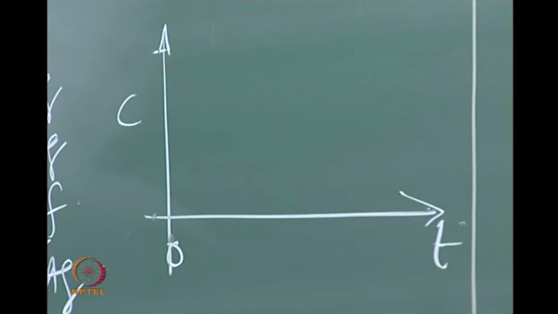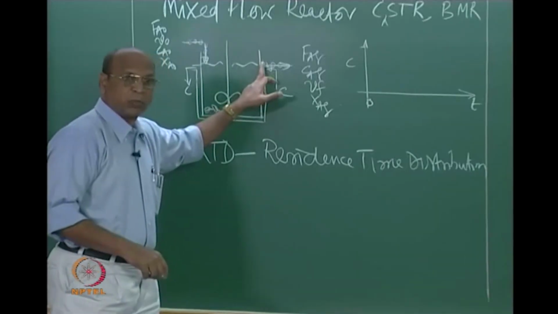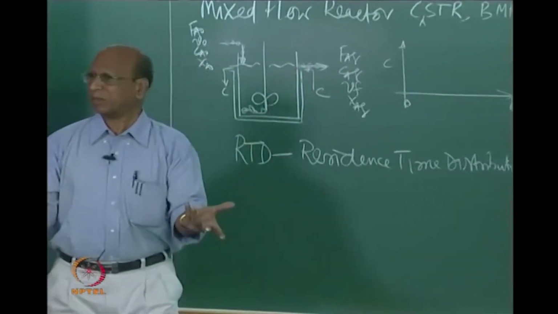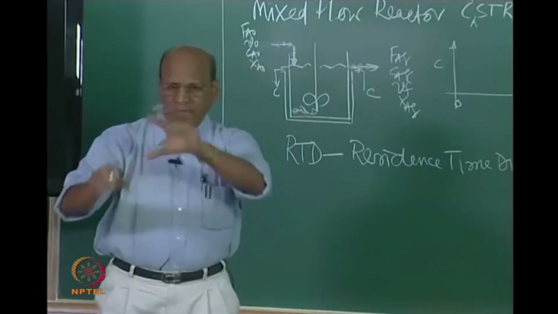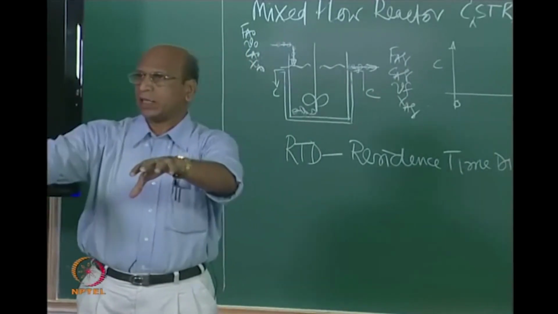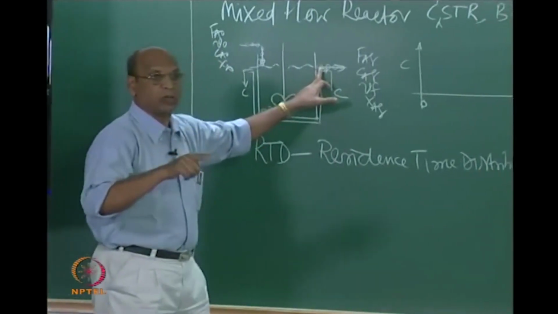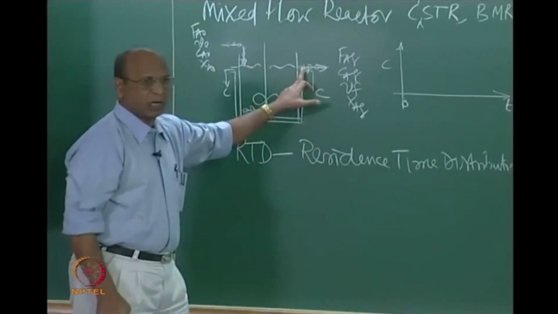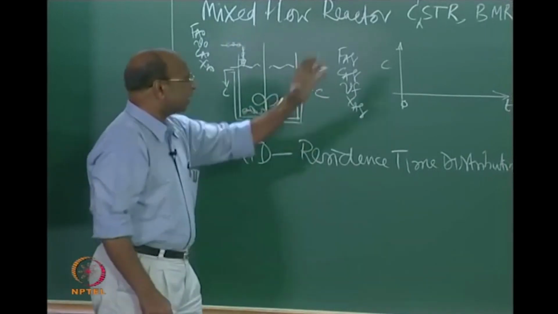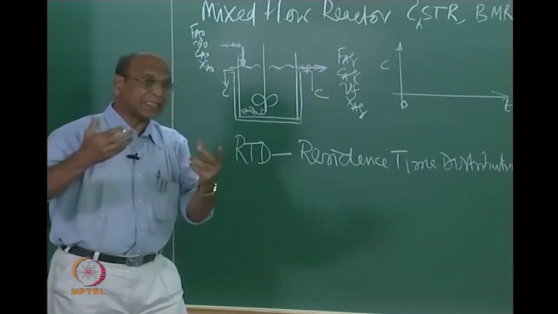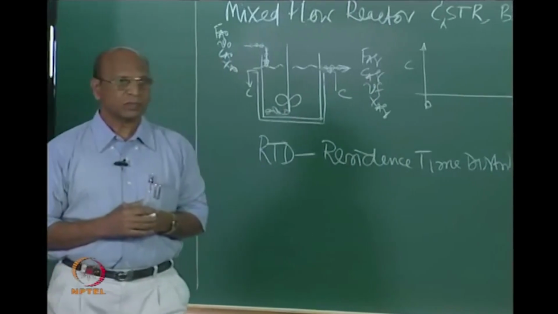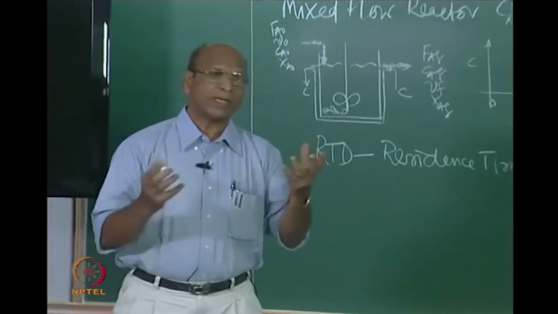So what is the definition of perfect mixing? Another extension of perfect mixing, when you have this assumption, is that the contents inside and the contents in the outlet must both be the same. The moment you mix it, this color will also immediately be reflected in the outlet. This is where I am measuring the concentration, in the outlet, not somewhere inside. So now tell me, does the concentration increase or decrease? First of all, why should it decrease?